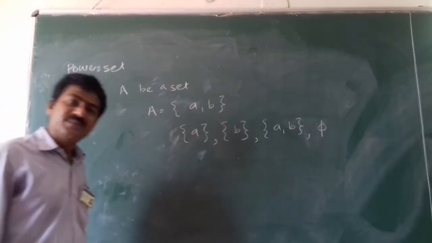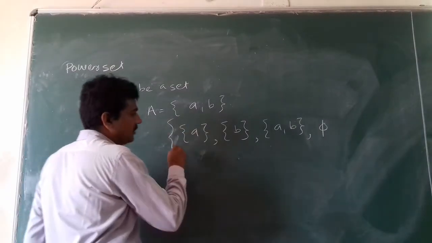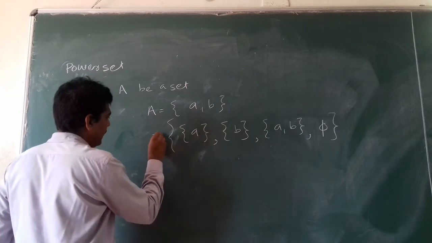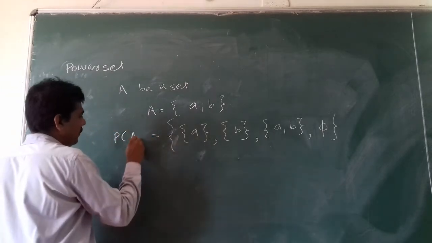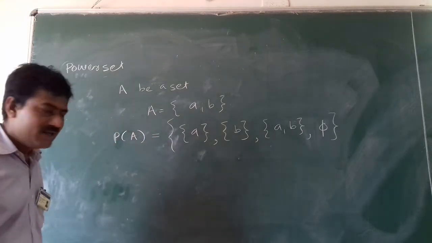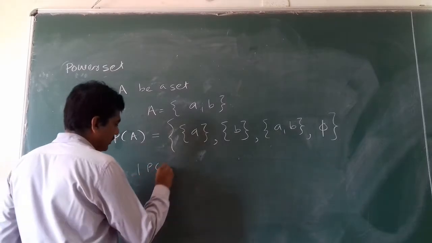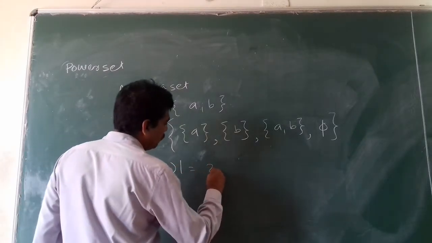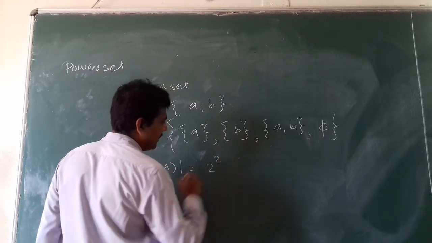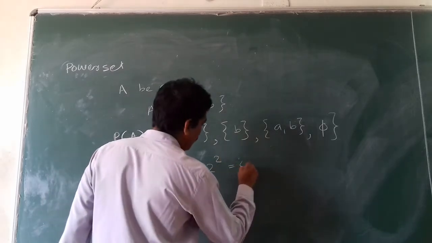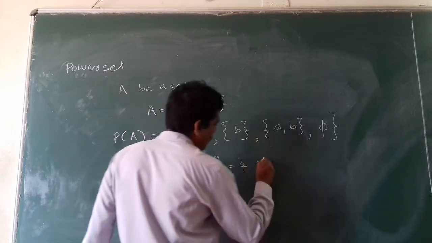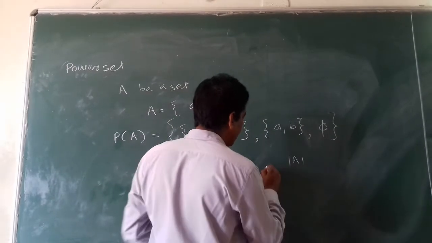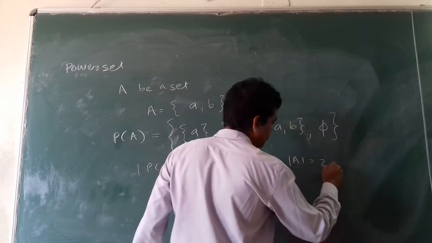This is nothing but all possible subsets of capital A, and that is our power set of A. The cardinality of the power set of A is 2 raised to the number of elements, that is 2 squared, equal to 4, where the cardinality of A is 2.